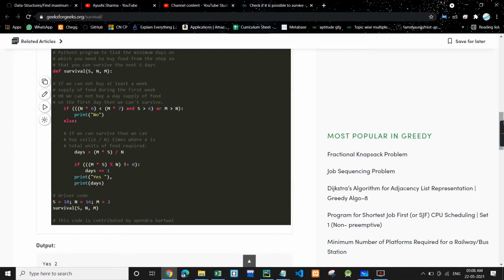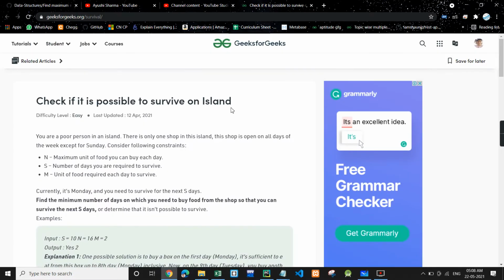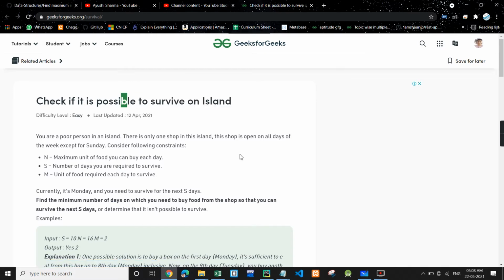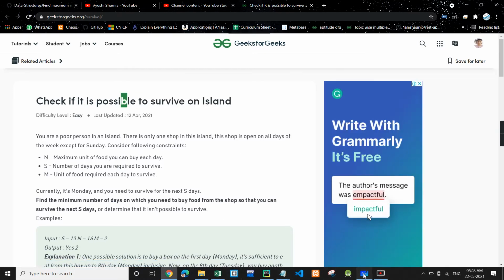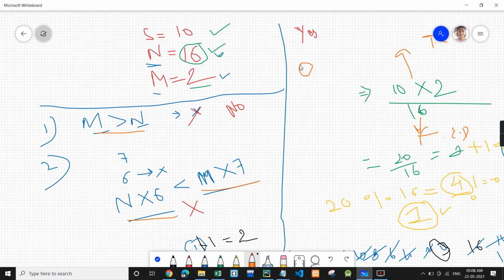So I hope you understood the problem and the code. The problem was pretty simple. Now the time and space complexity. Time will be O of 1, as we only have if conditions and simple statements like multiplication. So O(1) is time, and space is also O(1) because we are using variables only.